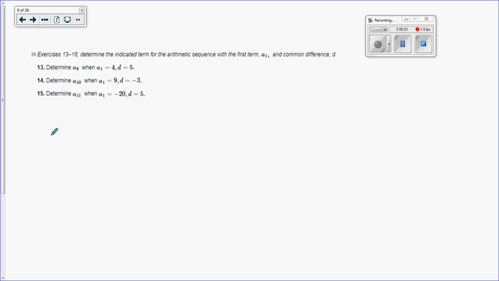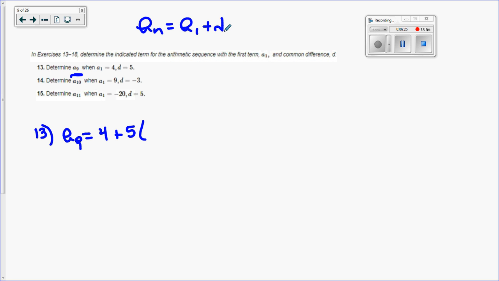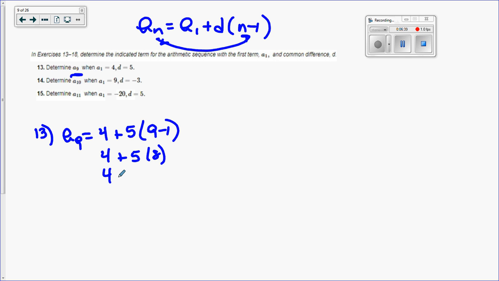Okay, so this is another page in the book. We'll do some problems from there. So this is asking me to find a sub 9. Okay, so for number 13, I'm going to find a sub 9. First term is 4 plus the common difference is d. And the formula, so let me write the formula up here. A sub 1 plus d n minus 1. This n and this, so these numbers should always be the same, these two, right? Because that's the n. So this should be a 9 minus 1. So this is 4 plus 5 times 8. So this is 4 plus 40, or 44.